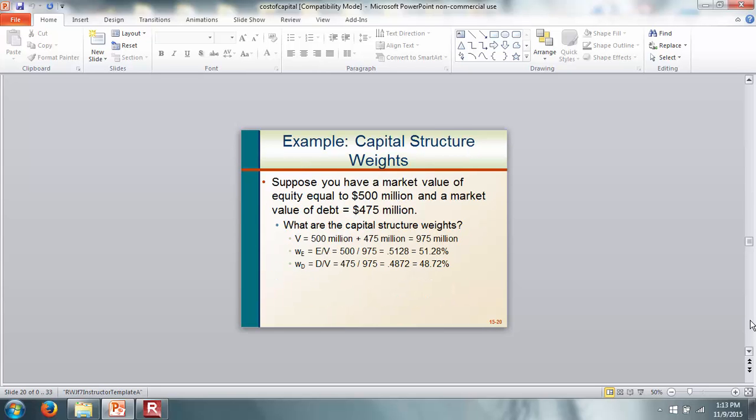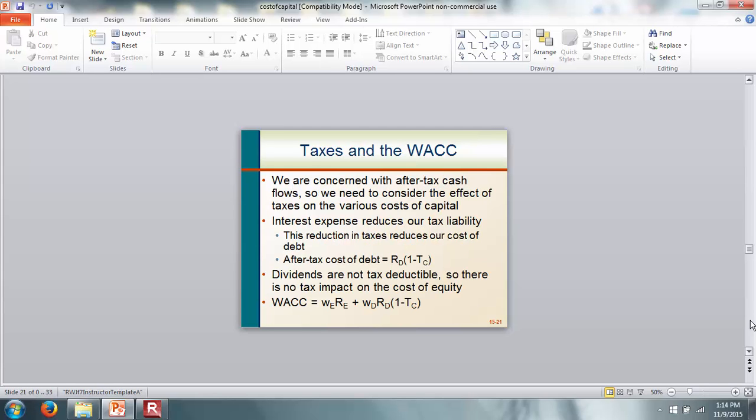So here, suppose you have a market value of equity equal to 500 million and a market value of debt of 475. What are the weights? The weights are 500 over 975, which is 51.28%, and 475 divided by 975, which gives you 48.72%. So these are the weights of each security.